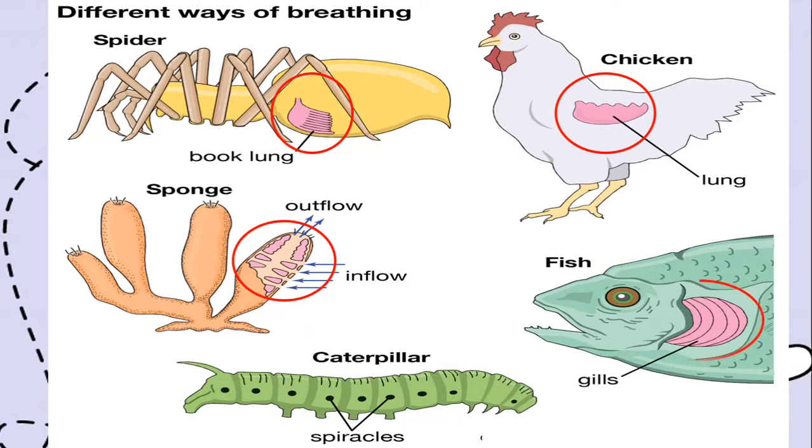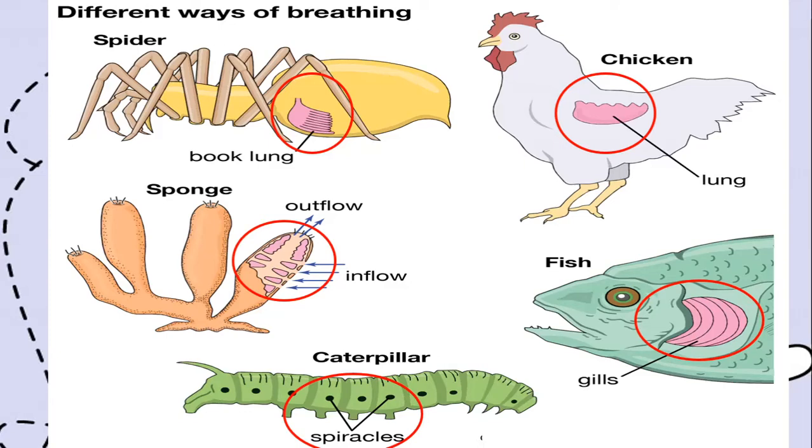Look at our fish here. The fish breathes using gills. And look at the caterpillar. The caterpillar has got a lot of holes on its body, which are called spiracles. So we do not have to learn the name of the caterpillar's breathing organ now. Okay, we will learn it later when we grow up. So different animals, they breathe in different ways.